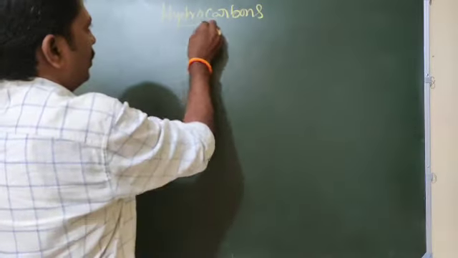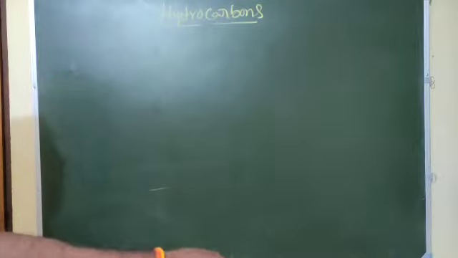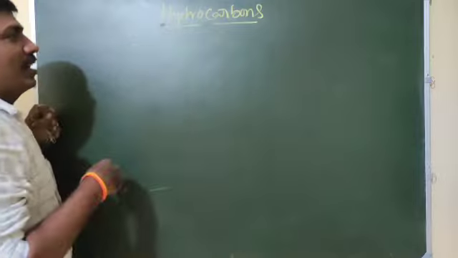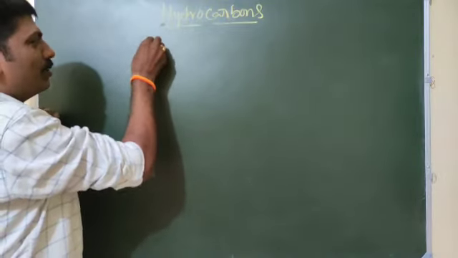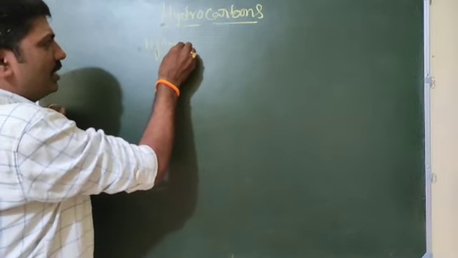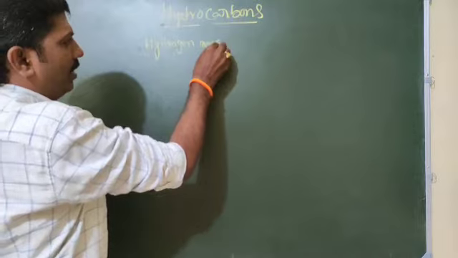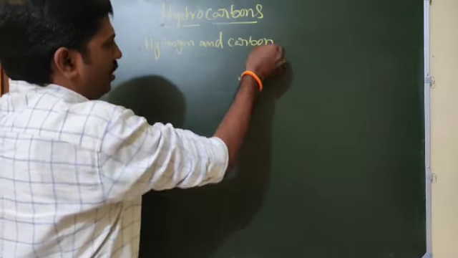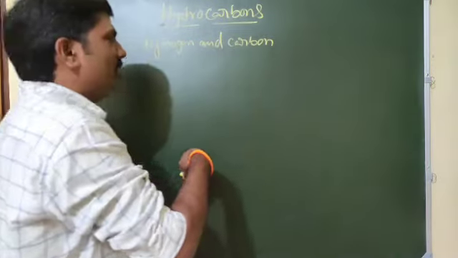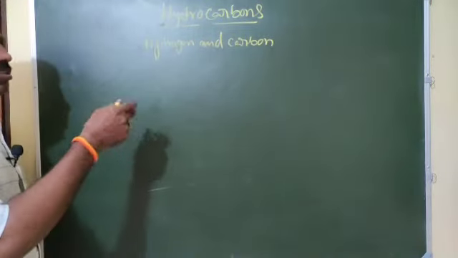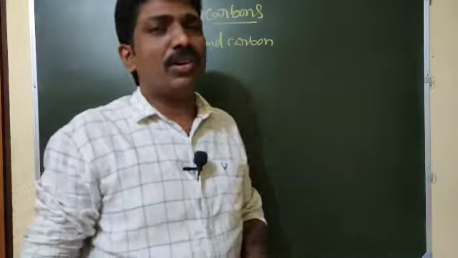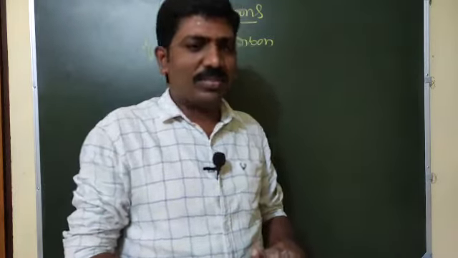Hydrocarbons. So what are hydrocarbons? Hydrocarbons means compounds which are formed by hydrogen and carbon only present in a compound. Those compounds we will call hydrocarbons. If an element other than carbon and hydrogen is there, we will call them heterocyclic compounds or hetero compounds.